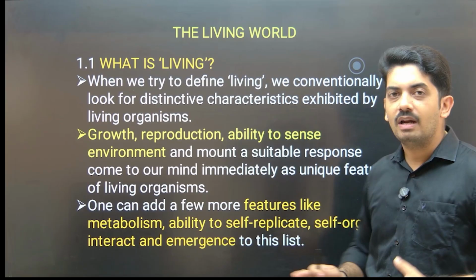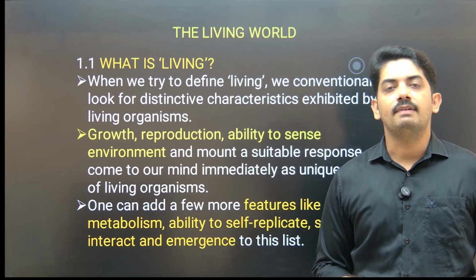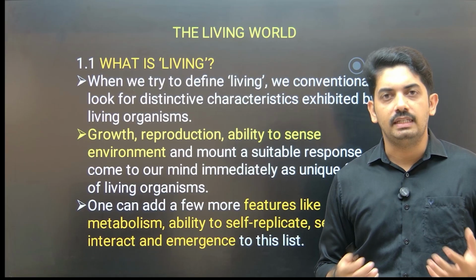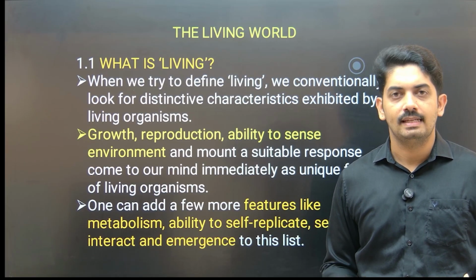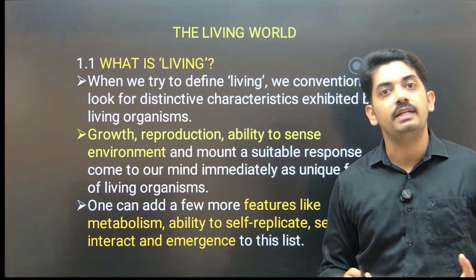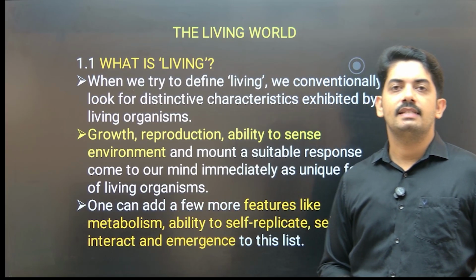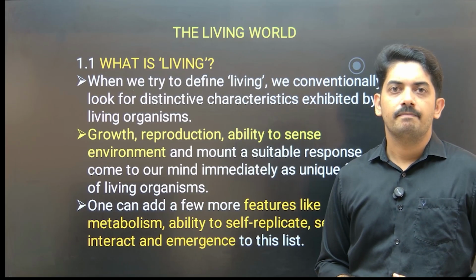Then self-organize. What is the meaning of self-organize? See, once the zygote starts to divide and produce more and more cells, these cells organize themselves and start to form different organs. Then interact, in the sense of responding to something.